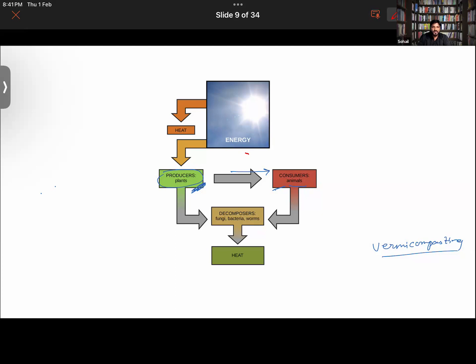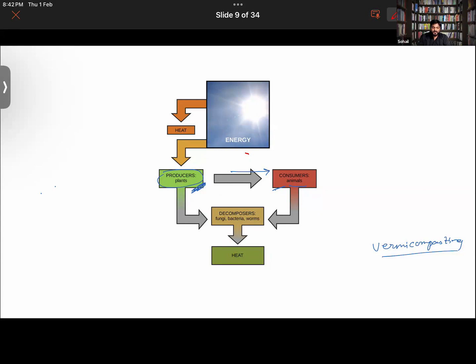When vermicomposting is done using worms, in the process of breakdown of the biodegradable waste, they will be releasing heat. So from the sun, light was taken up by the plants, and ultimately it returns back to the environment. The energy went into several changes, and ultimately it is released in the form of heat into the environment.